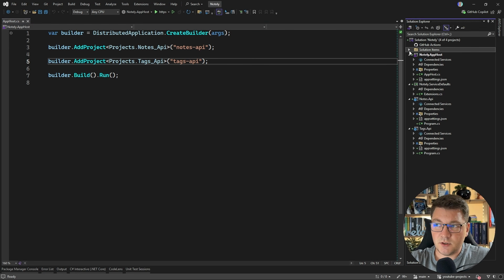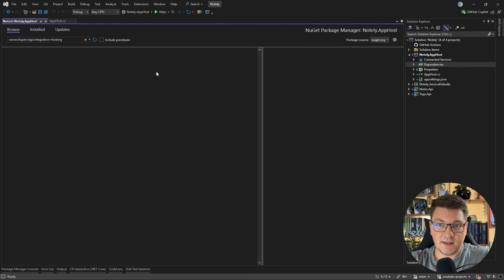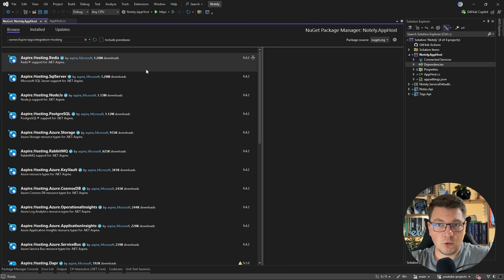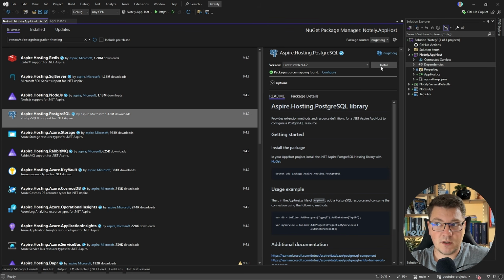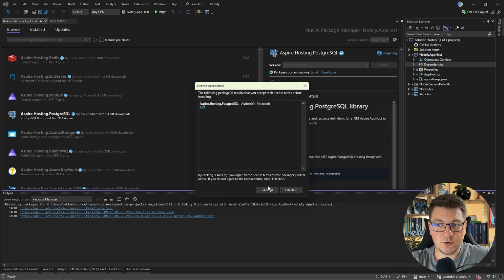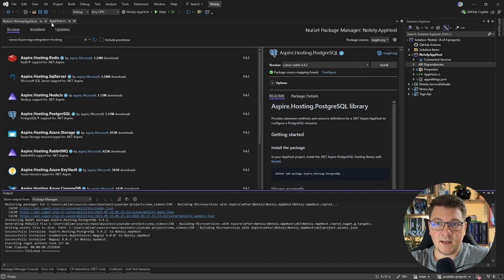Now the next thing is going to be introducing our database. I'm going to right-click dependencies, add a .NET Aspire package, and I want to look for PostgreSQL because I want to be using Postgres. So I'll install Aspire.Hosting.PostgreSQL. Let's add that. And now in the app host, I can define my database instance.